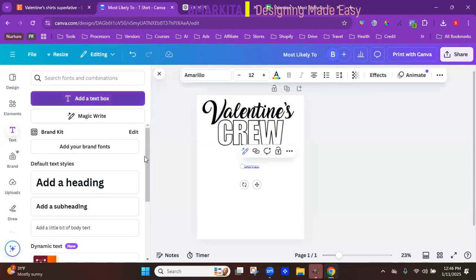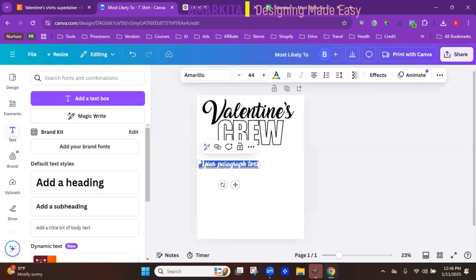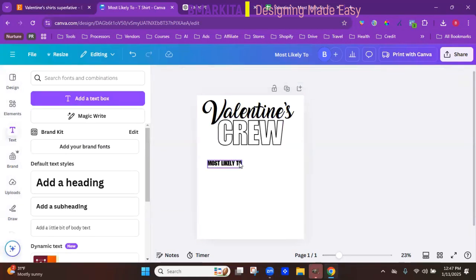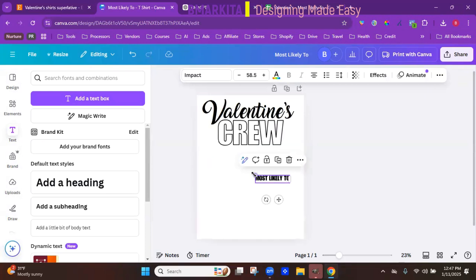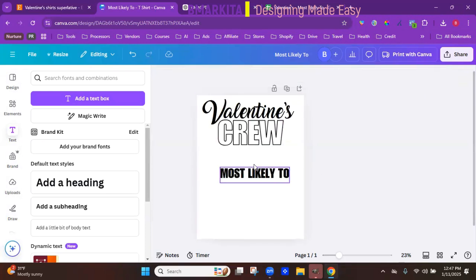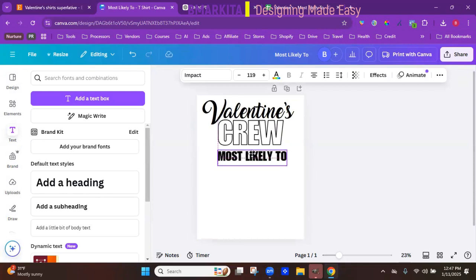I'm going to add a text box. Type in here, most likely to. Change that to Impact as well. I don't know why it's starting off so small right now, but change the size. Most likely to.